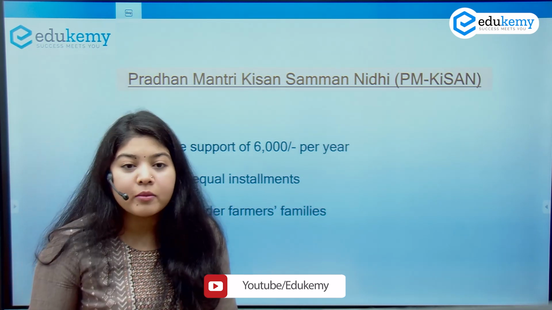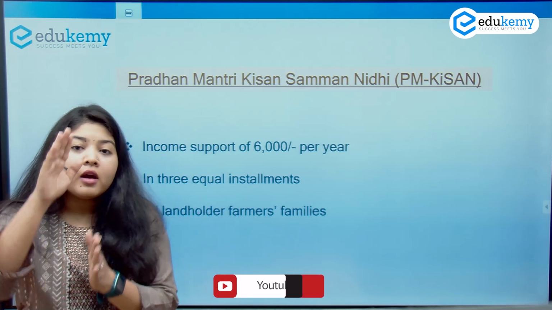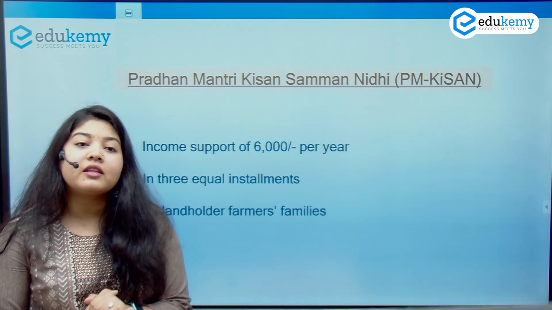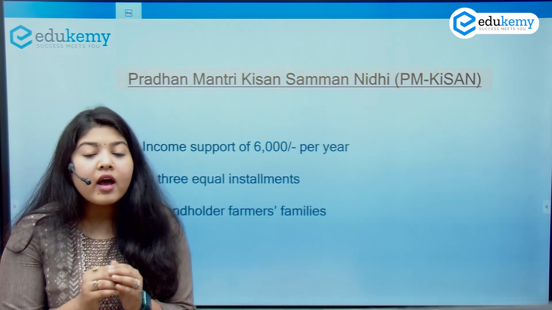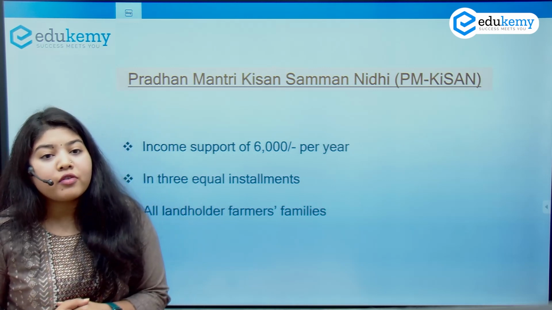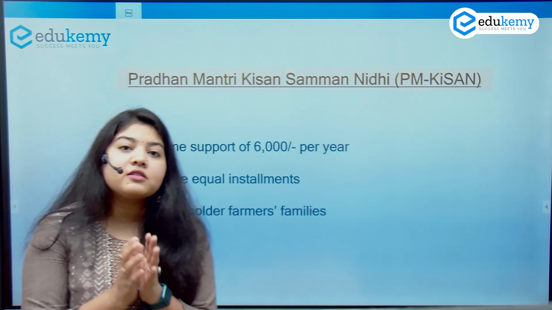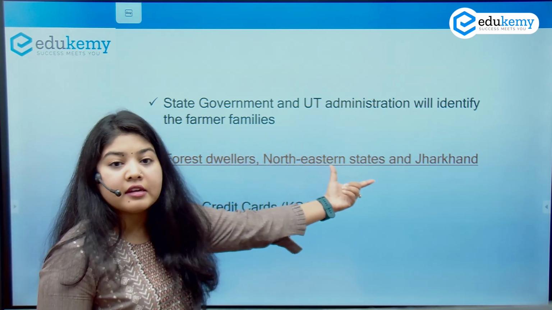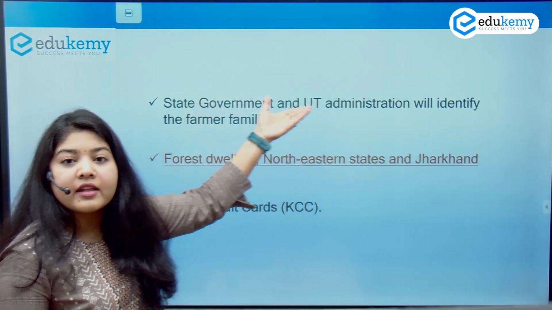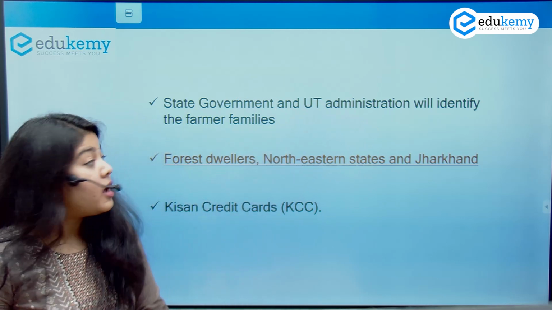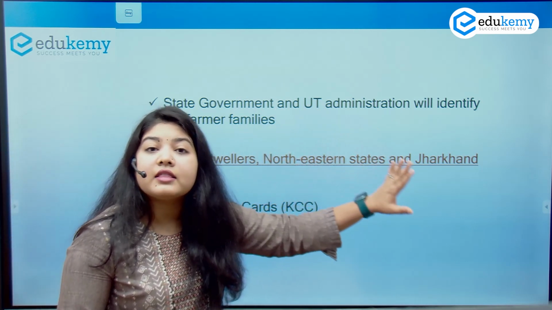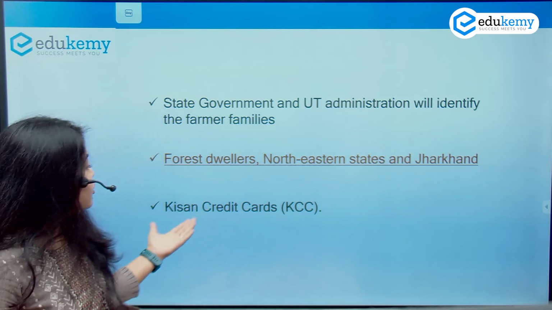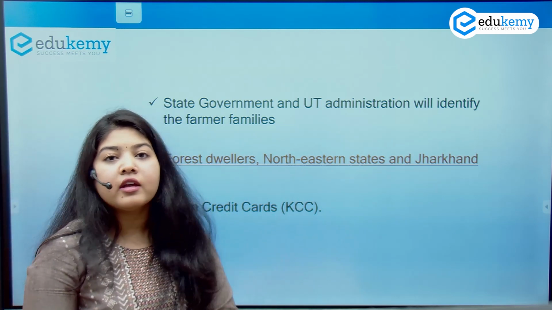In 3 equal installments. This scheme was launched back in 2017 for only the small and marginal farmers who had land holding of up to 2 hectares. But now I have extended it to all the farmer families which are landholders, though I have kept some exceptions and some special provisions. Of course, it is the duty of the state and the union territory to identify the families, but for the forest dwellers, the northeastern states and Jharkhand, these are areas where they will have their own land records, and they will also be provided with the KiSAN credit card for their needs.